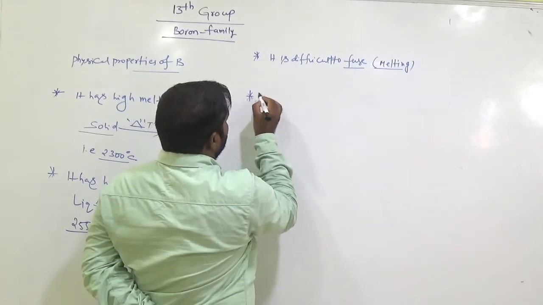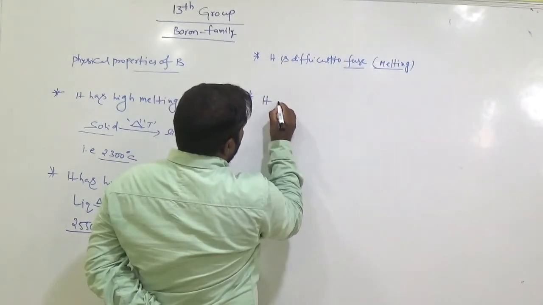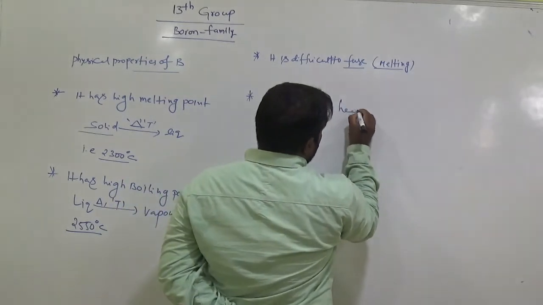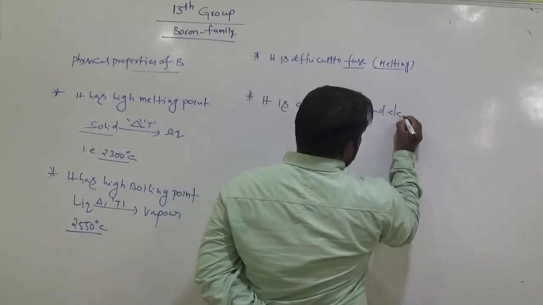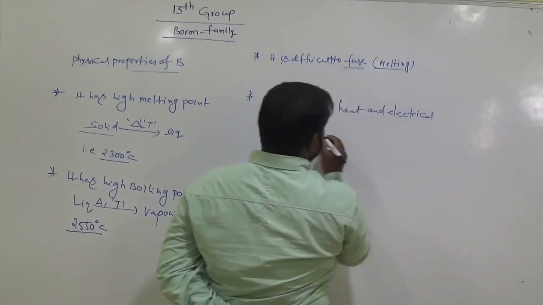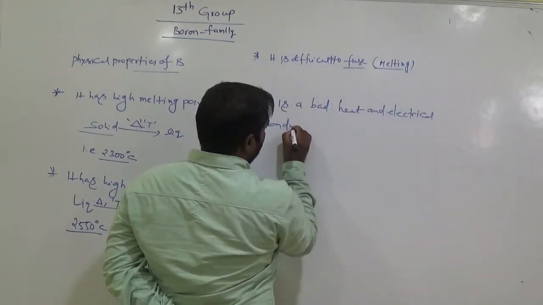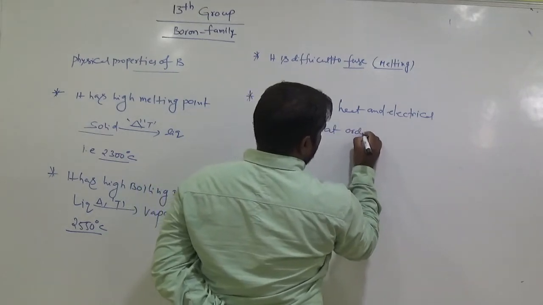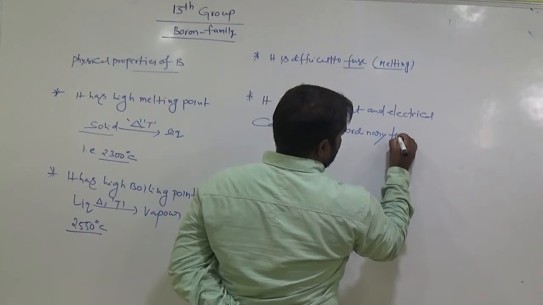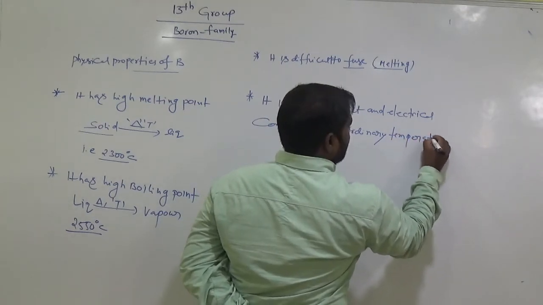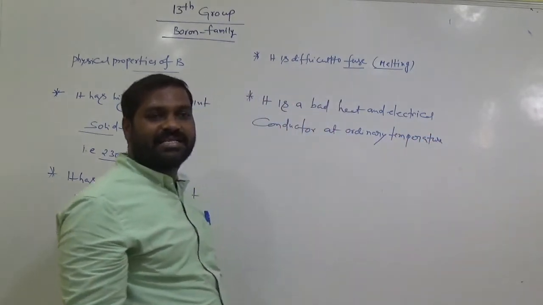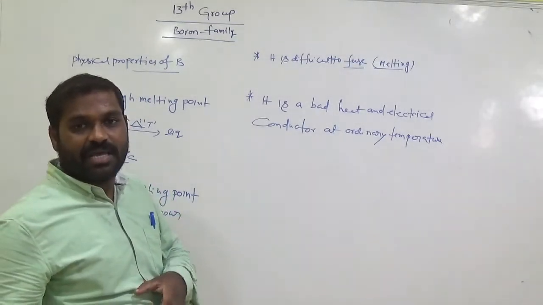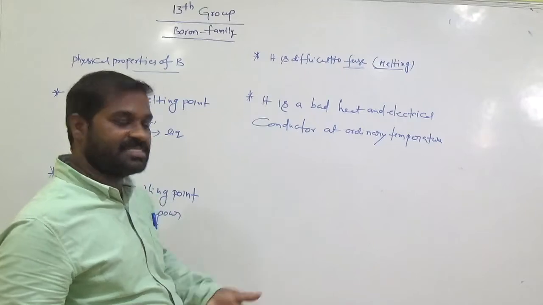So boron is a bad heat and electrical conductor at ordinary temperature. That means it is a very bad conductor. It does not allow electricity and heat to pass. Remember this, bad conductor of heat and electricity.